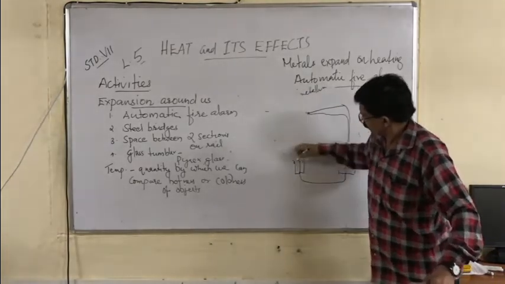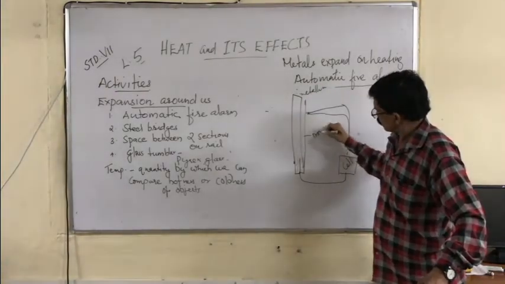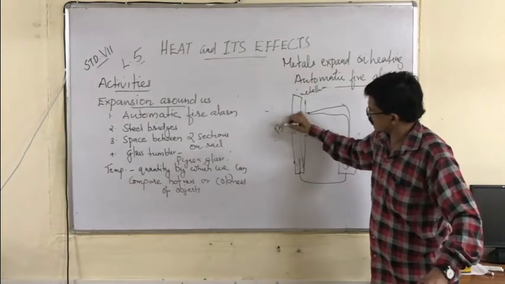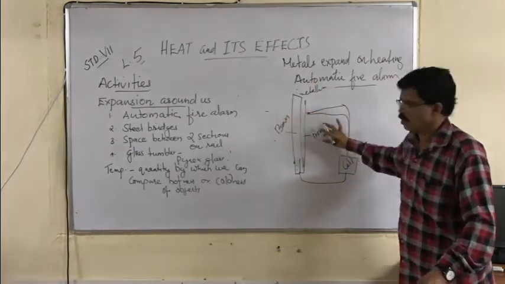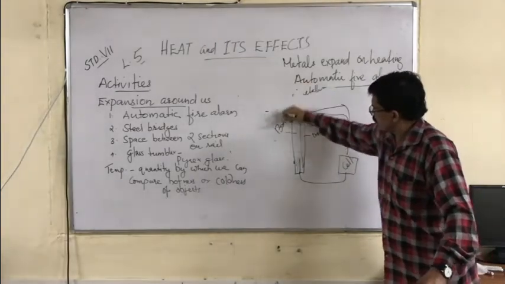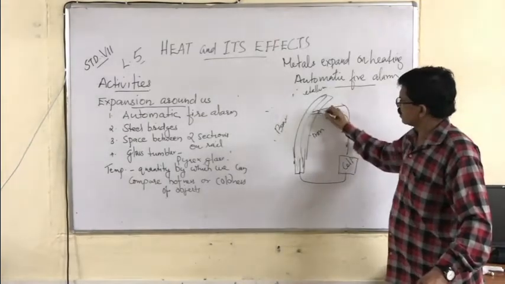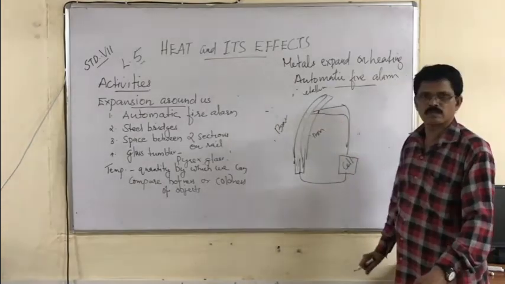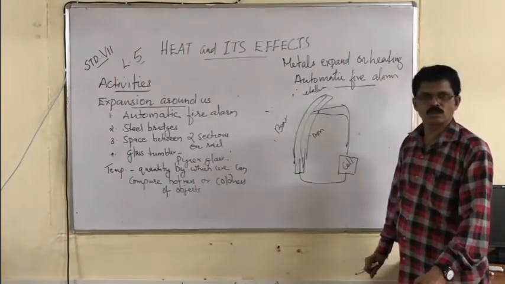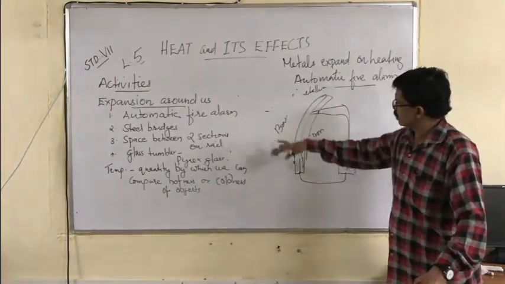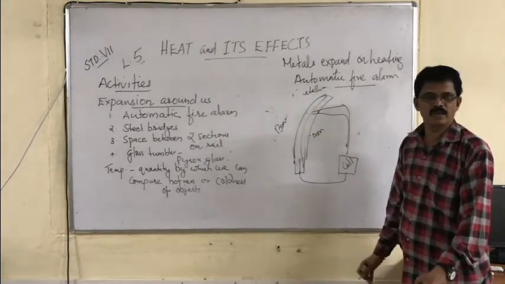But if this is iron and this is brass, the brass will bend, expanding more than iron. As a result, the brass will bend towards the direction of iron, like this, and the circuit is closed. When it moves away, the circuit is cut off, and we escape from the fire.